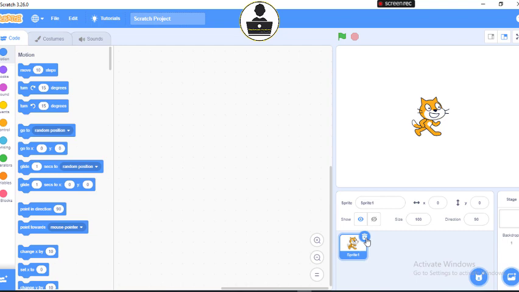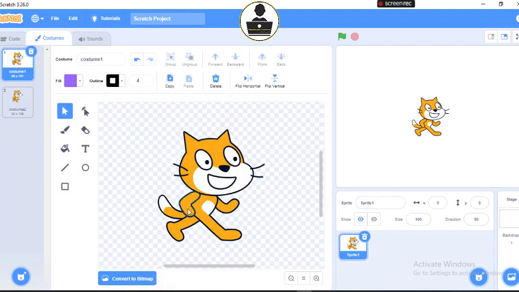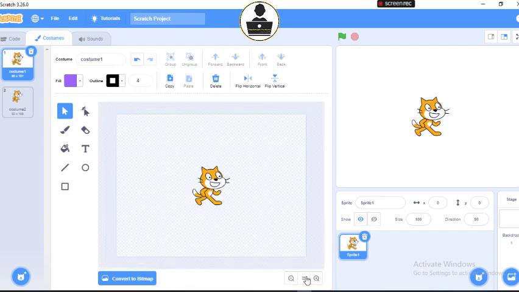But instead of me deleting it, since I'm going to work on the clock, let me go to my costume. So I'll go to my costume and look at this. I have my zoom in and zoom out tool. I can just use this equal tool so that it zooms everything to fit into the screen.